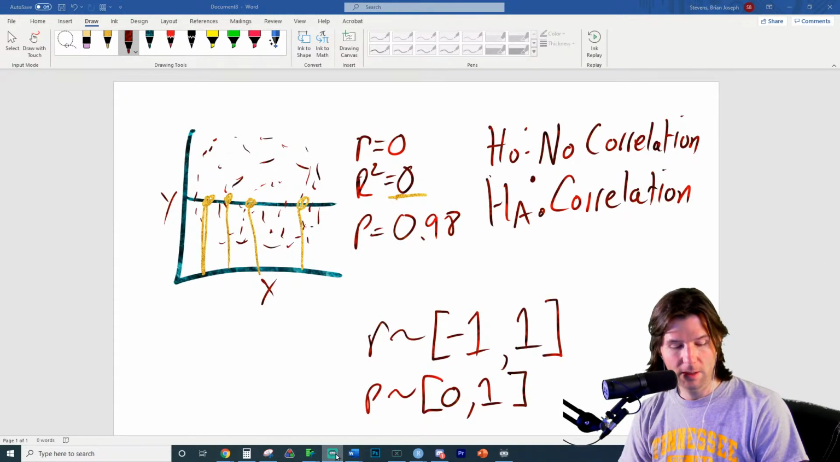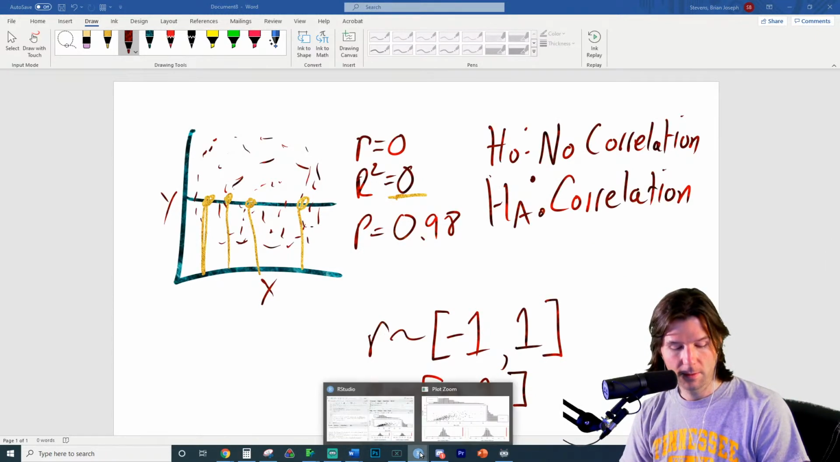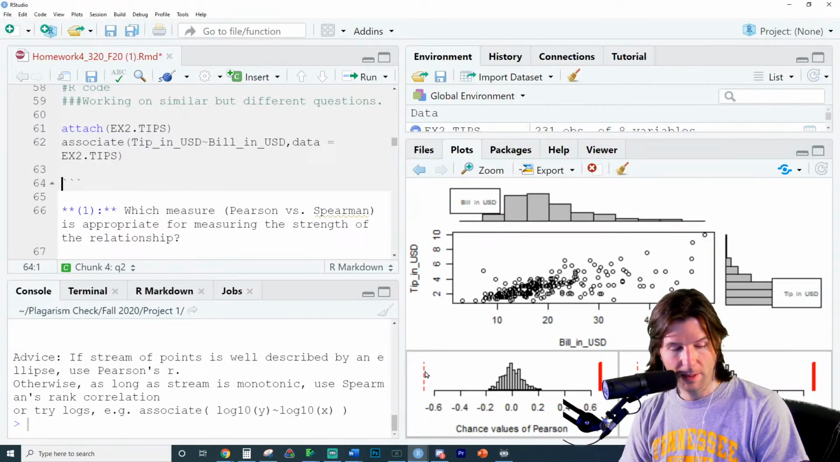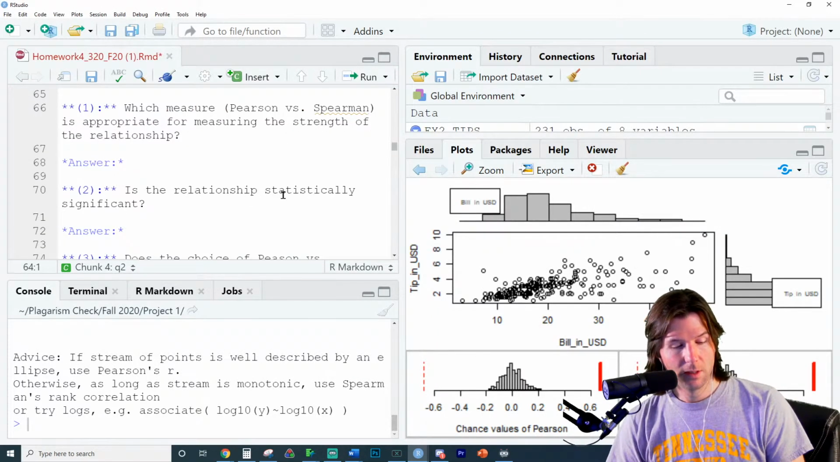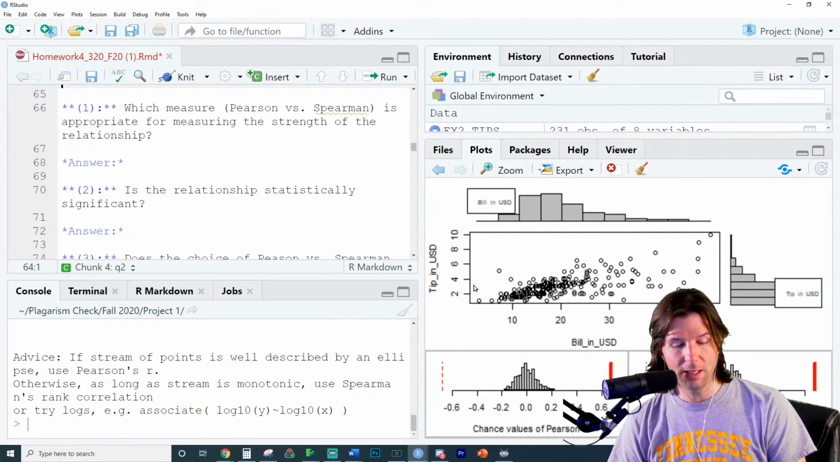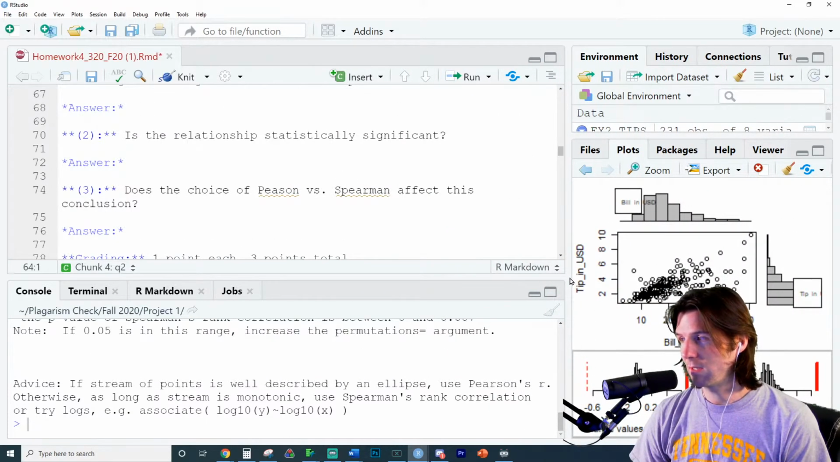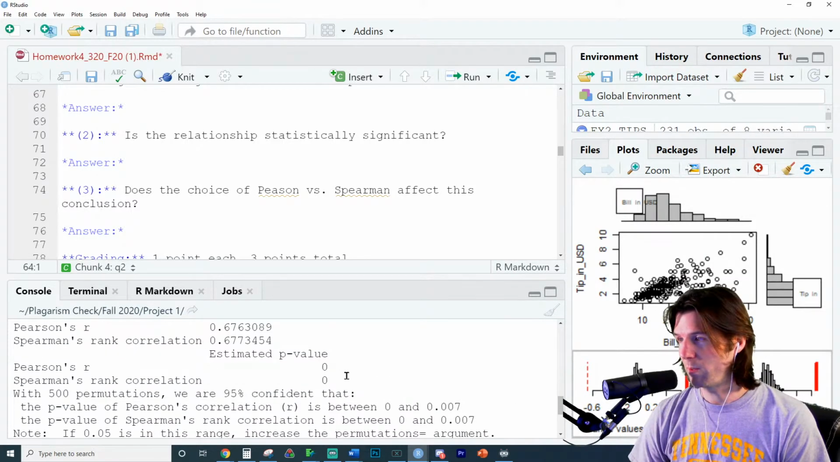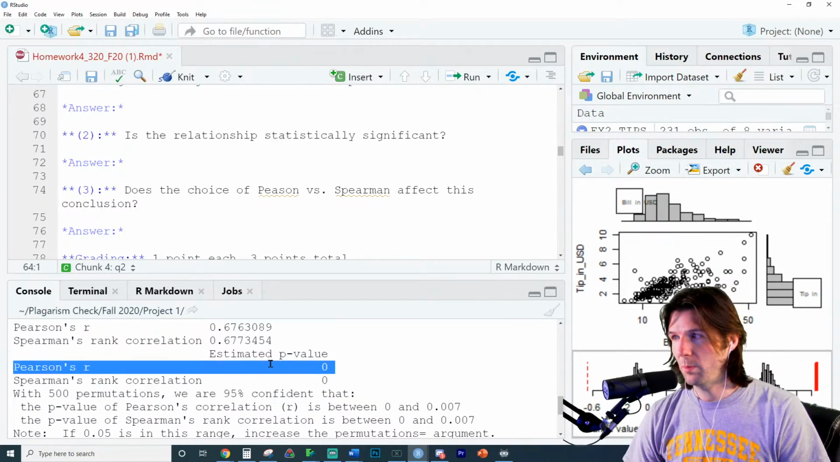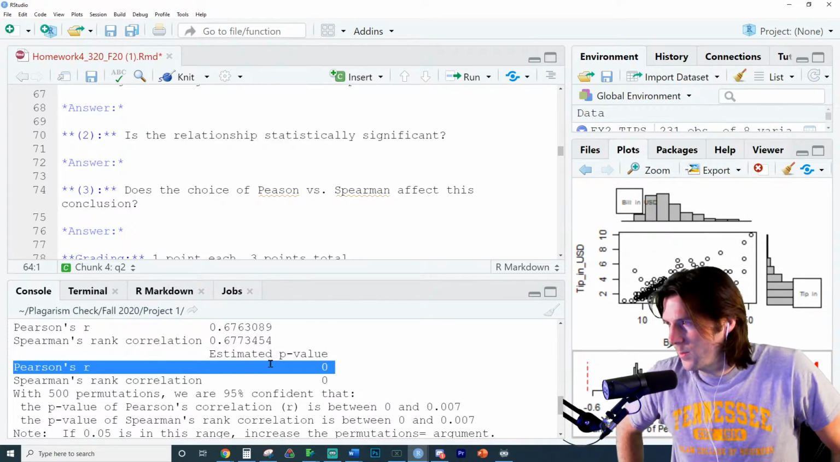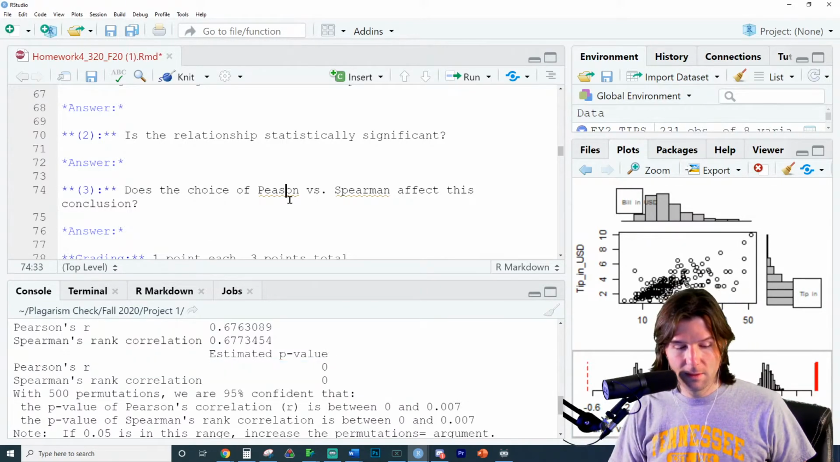So going back to the other questions, wrong button. Where's our, so many little things. Going back here, there's that. Is the relationship statistically significant? Anytime you see statistically significant, you should automatically think this. If I hear statistically significant, I'm going to automatically look at this p-value. Boom. So I'm going to look at the p-value right here. Oh, Pearson's misspelled. Pearson.